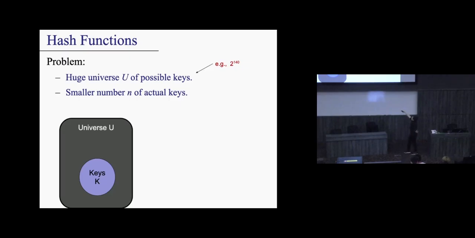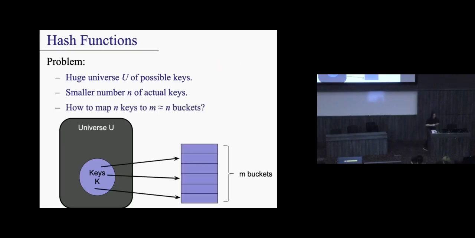So the number of keys that we wish to store is actually really, really small. The idea is that we only want to map the keys that we care about into m buckets, and think of the buckets as the size of the table. So if I have 5 buckets, think of this as a table of size 5 for now. Does that make sense? So the question is, how do we do this efficiently?